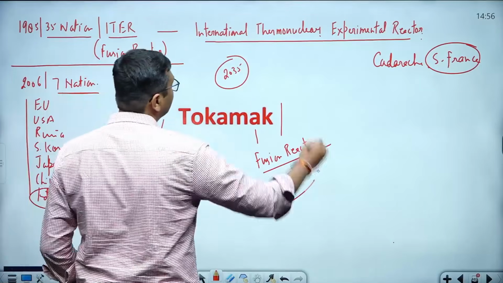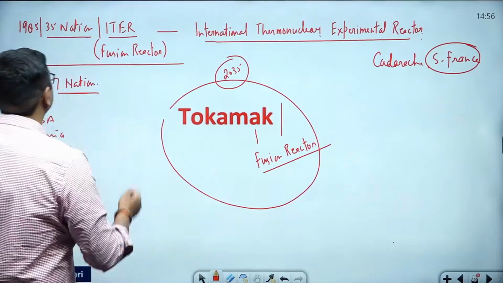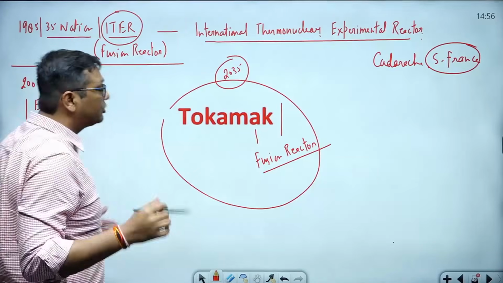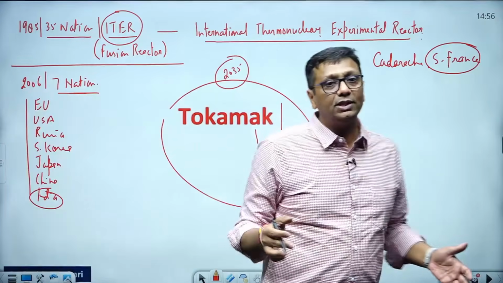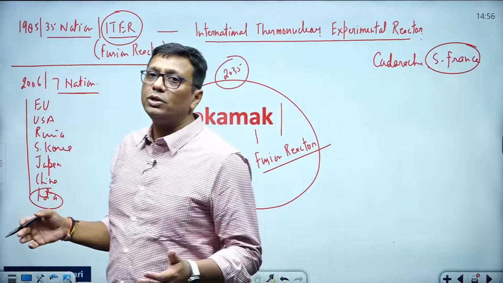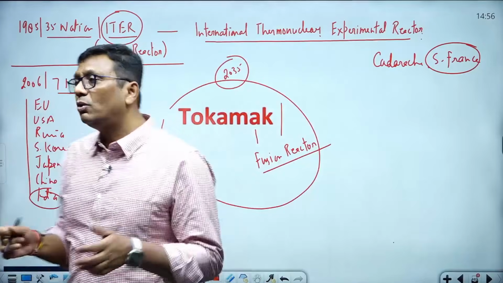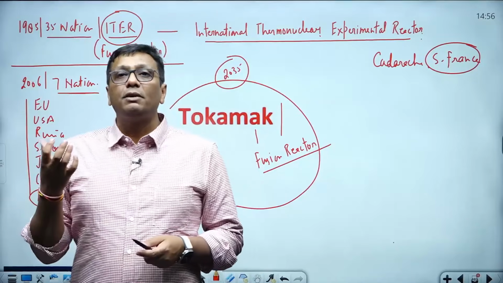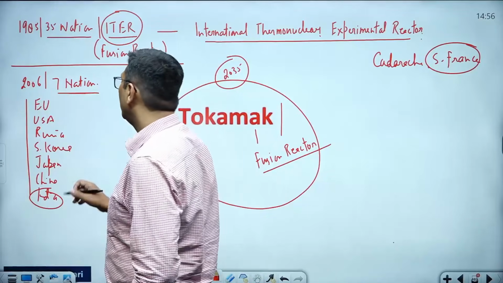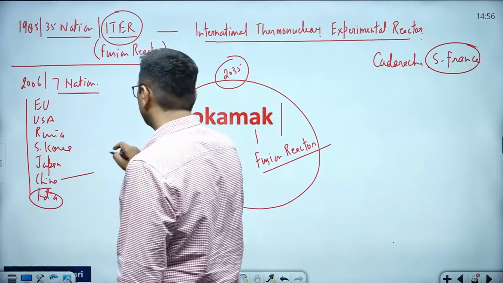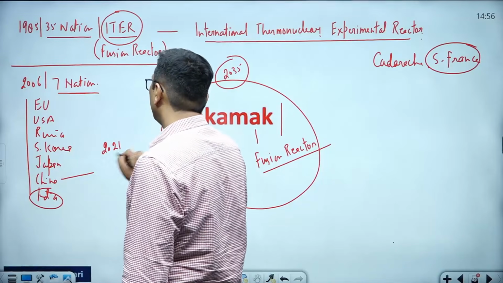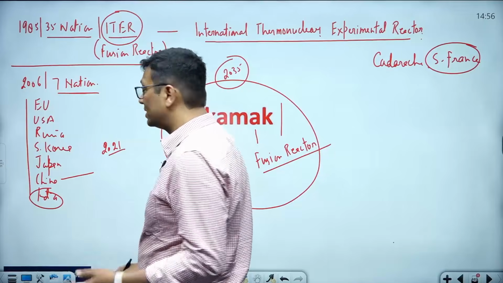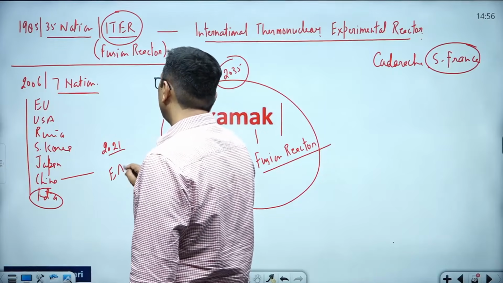Okay, so a tokamak is a kind of fusion reactor, and ITER is also one of the biggest tokamaks. I can tell you it is a fusion reactor that is in the developing phase. It will start to run by 2035. Now many countries are working and trying to develop different types of fusion technology. Even China, there was news around 2021, I think it was very popular: China made an artificial sun. What is the concept? The name was EAST.